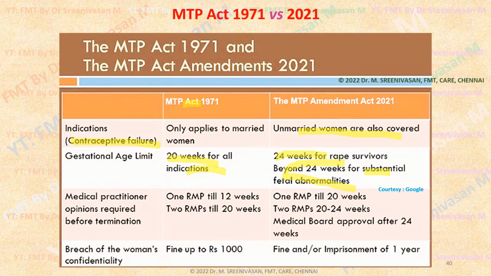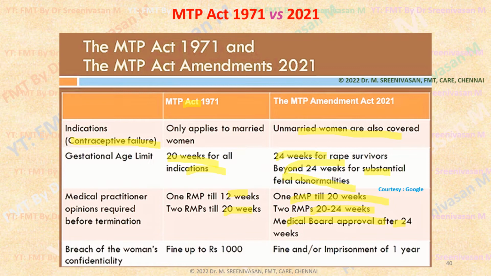One RMP's opinion alone is required up to 12 weeks. 2 RMPs' joint opinion is required beyond 12 weeks up to 20 weeks. That is as per the 1971 Act. In the amendment, the 1 RMP period is enhanced from 12 weeks to 20 weeks. Then 2 RMPs, from 20 weeks, has been enhanced to 20 to 24 weeks. Medical board approval is required beyond 24 weeks. That is important. This is the amendment. Medical board has been included. Medical board, as I told, essentially comprises 3 specialists: a gynecologist, a sonologist or radiologist, as well as a pediatrician.